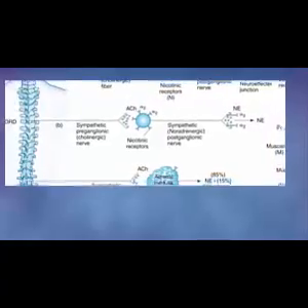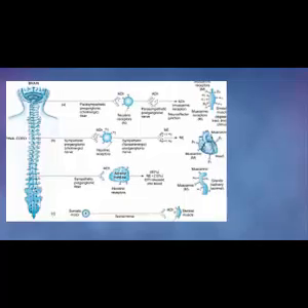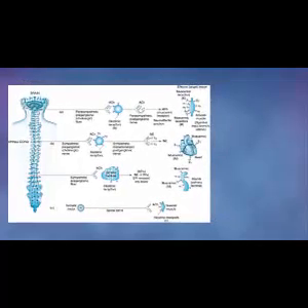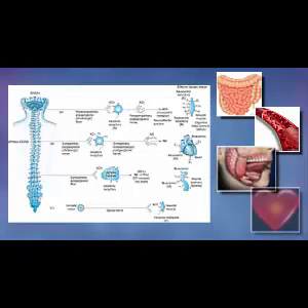Norepinephrine, and sometimes epinephrine, binds to and stimulates the receptors found on the effector organs of the sympathetic nervous system. These tissues include primarily the smooth muscles of the intestines, uterus, and small arteries and veins, as well as glands and the cardiac muscle. Different effector tissues will have different types of receptors.